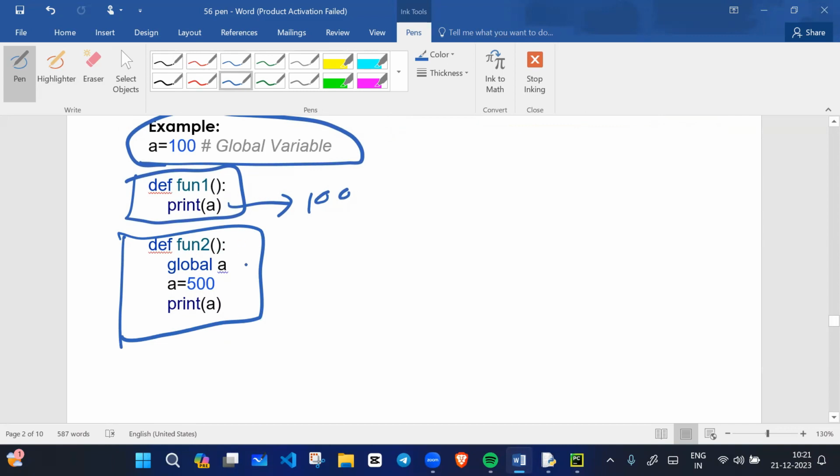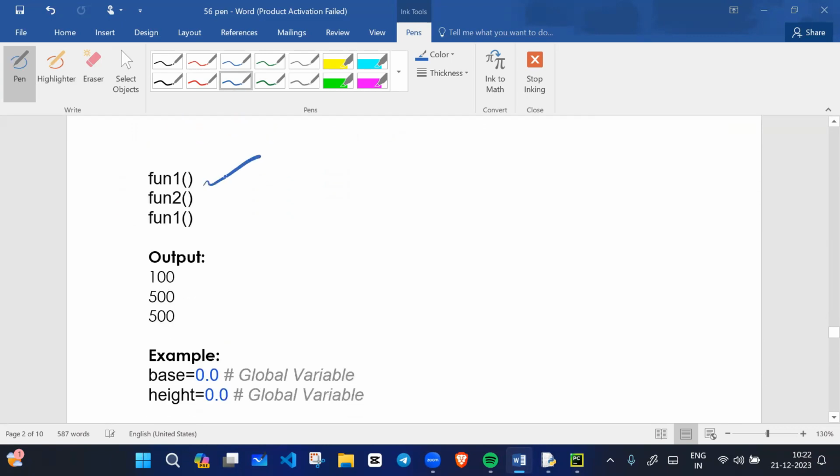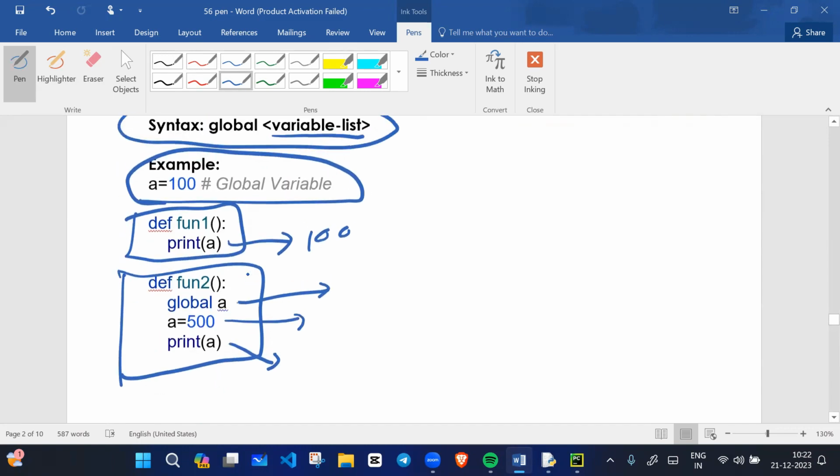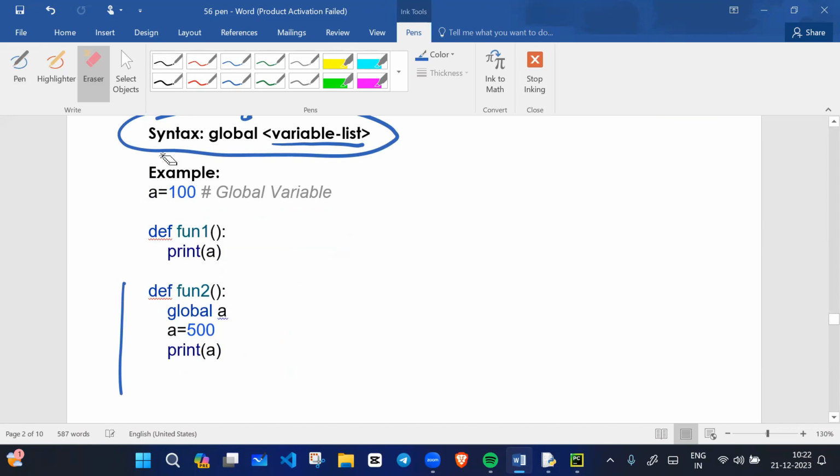So we have function 2, and we are using the global keyword. We are writing a equals 500, and we are printing a. So what will happen this time? If I call function 1, function 2, and again function 1, function 1's value is 100, and for function 2 the value is 500, and the value is updated to 500. Please try to understand, everyone. Please once again try to understand.